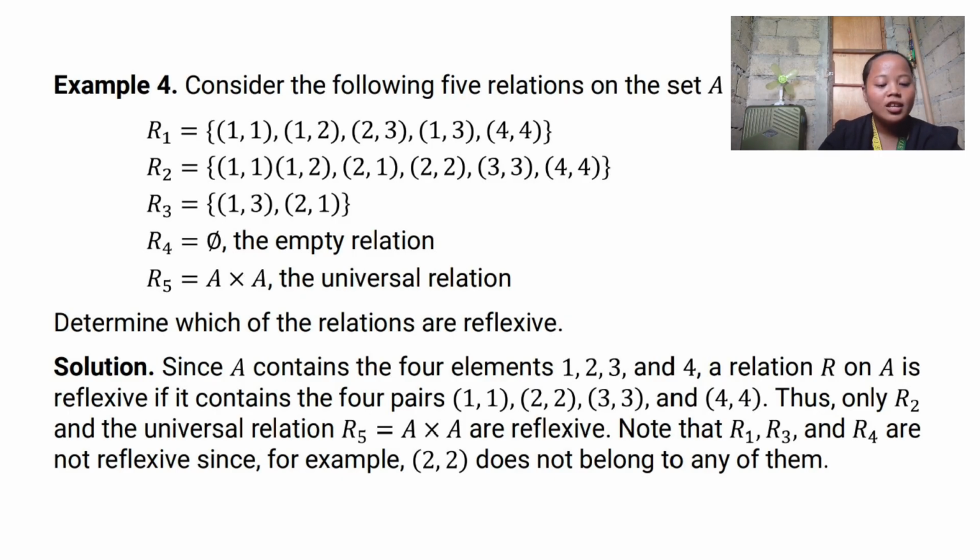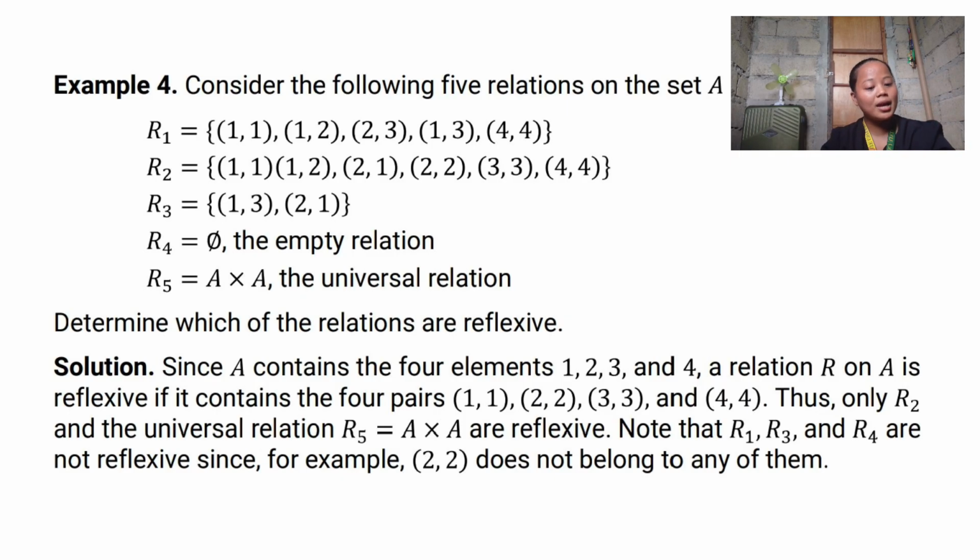So, look at R sub 2. For it to be reflexive, given that our set A has four elements, which are 1 to 4, the R must contain identical pairs for each of the elements.